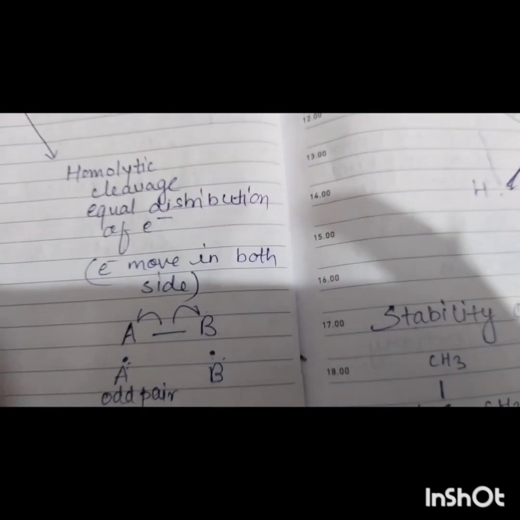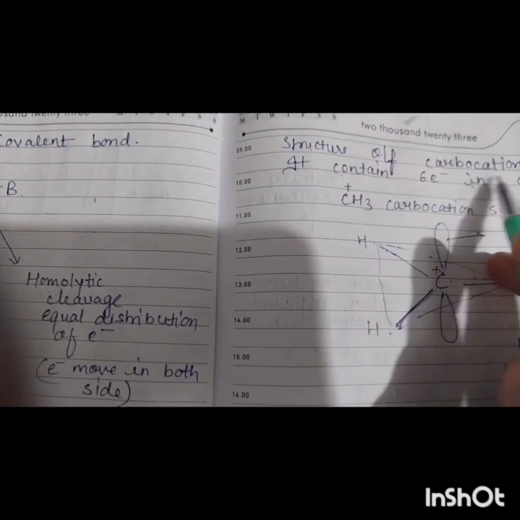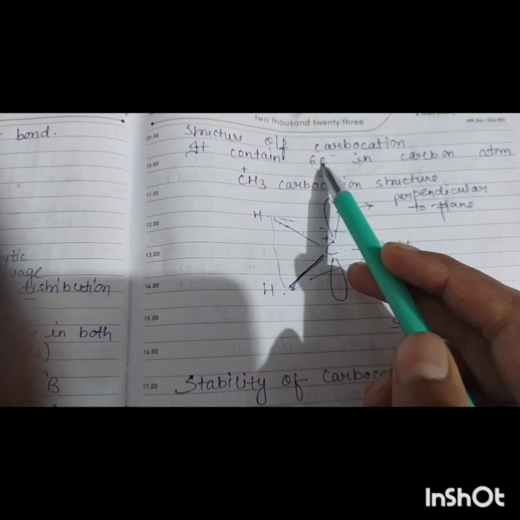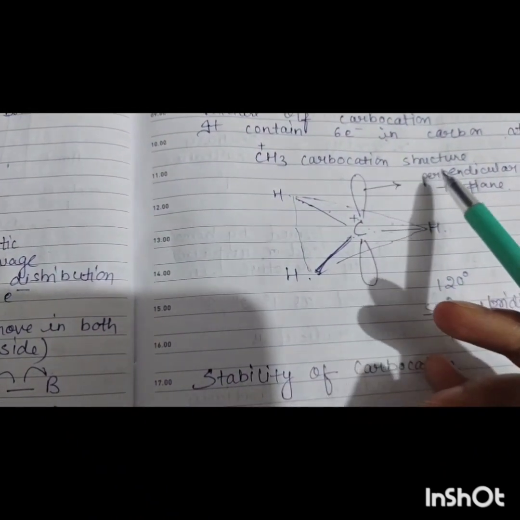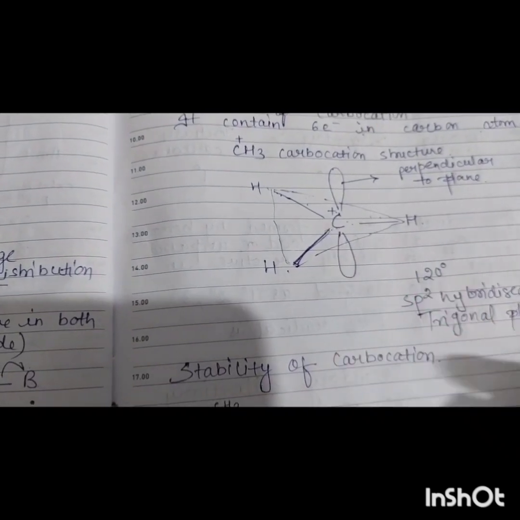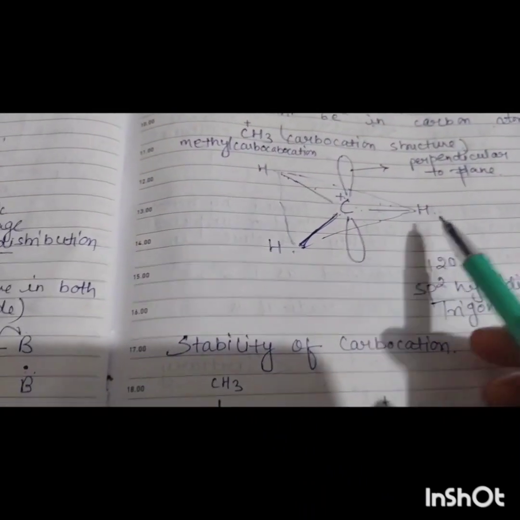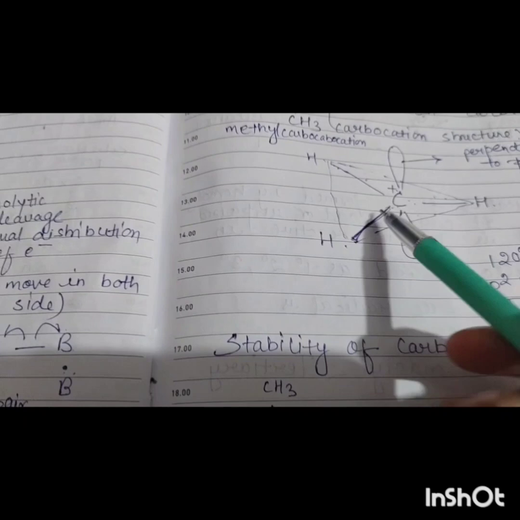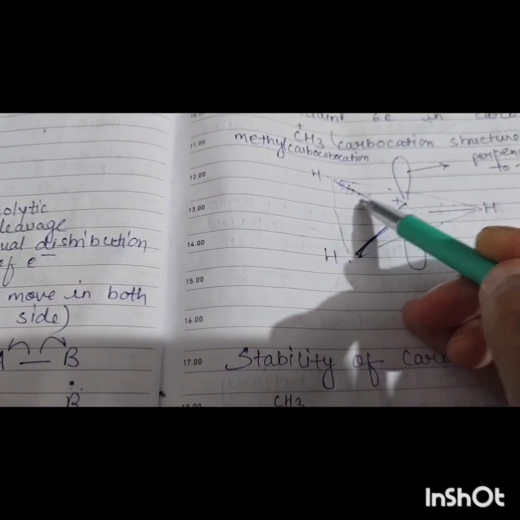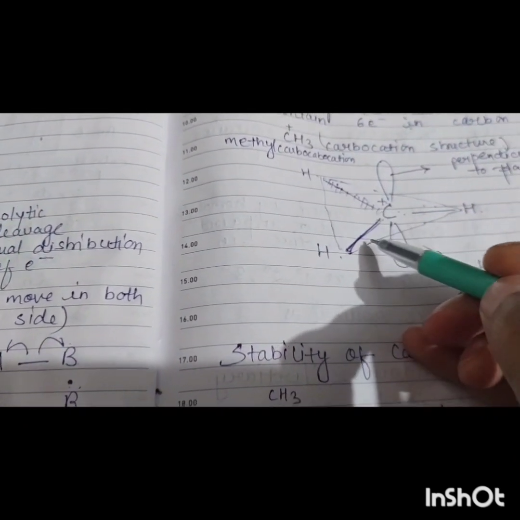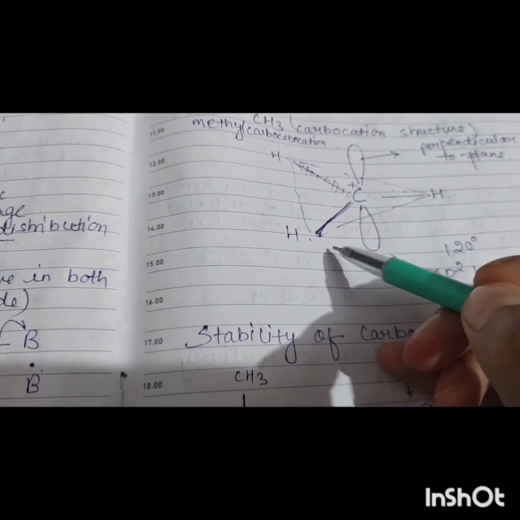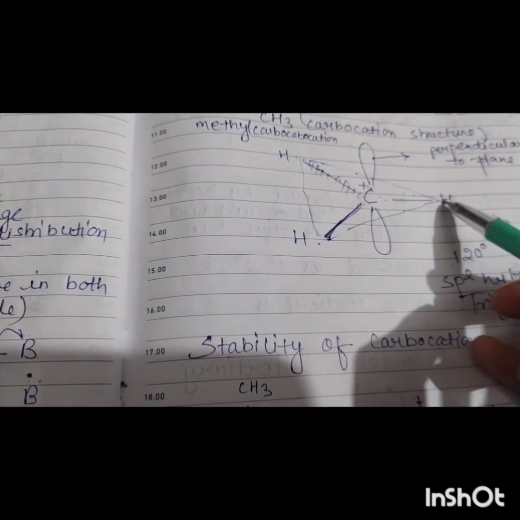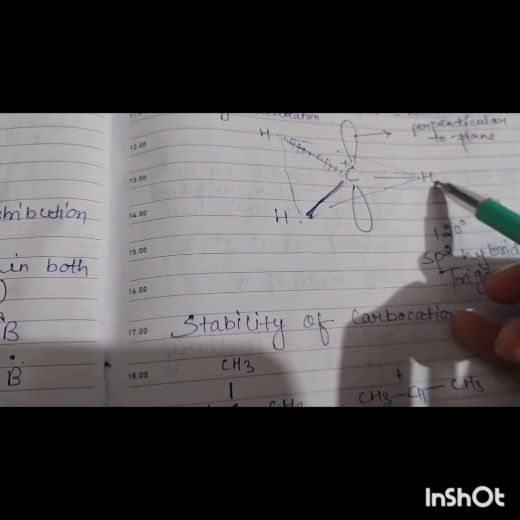Now moving to the structure of carbocation. It contains 6 electrons in the carbon atom. We take the example of methyl carbocation. The structure is this: one hydrogen below the plane, another hydrogen approaching towards the plane, and another hydrogen in the plane.